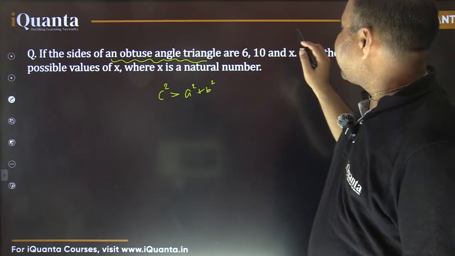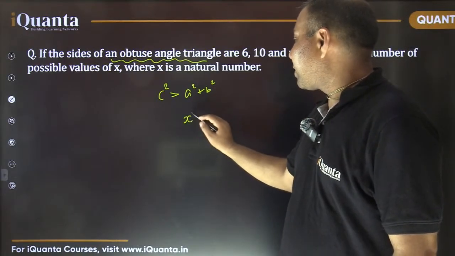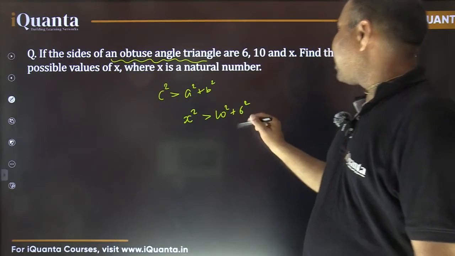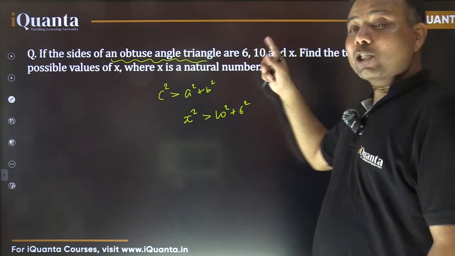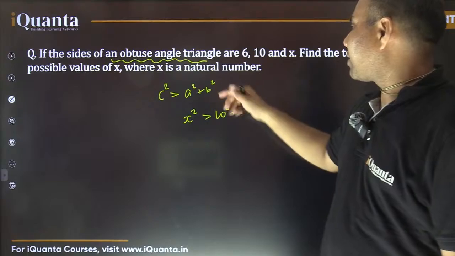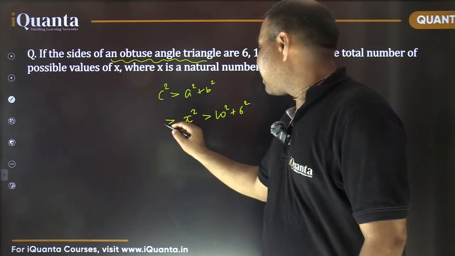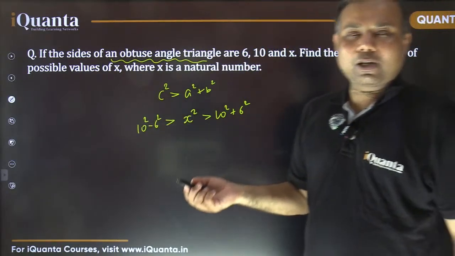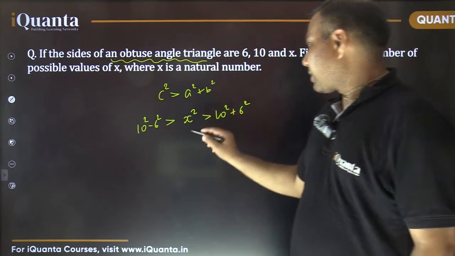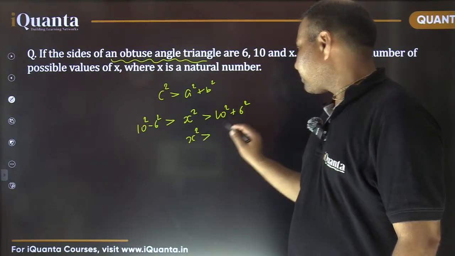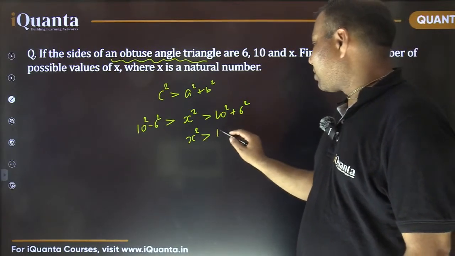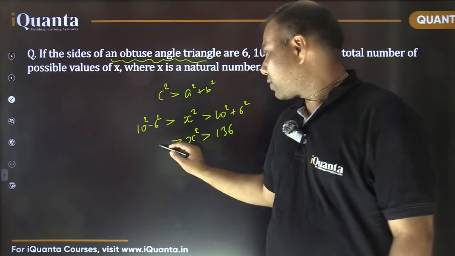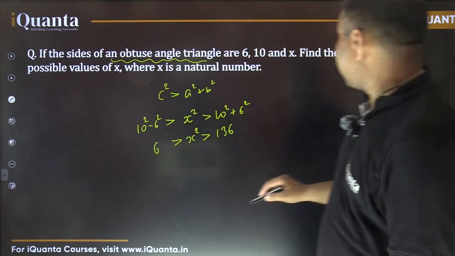So if x is the longest side, then x square should be more than 10 square plus 6 square. Or if 10 is the longest side, in that case 10 square should be more than x square plus 6 square, which means x square should be less than 10 square minus 6 square. So that is the required range here, is it not? So x square should be more than 100 plus 36, that is 136, and it should be less than 100 minus 36, which is 64. Right?